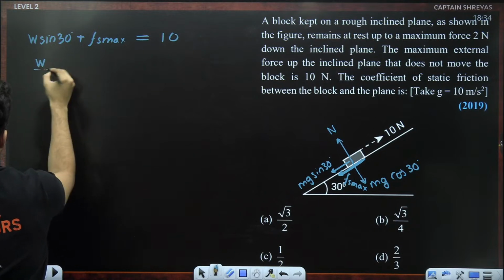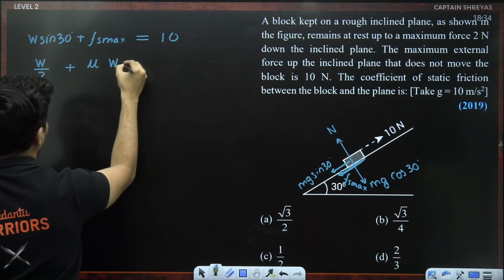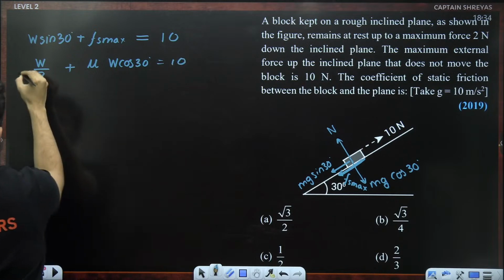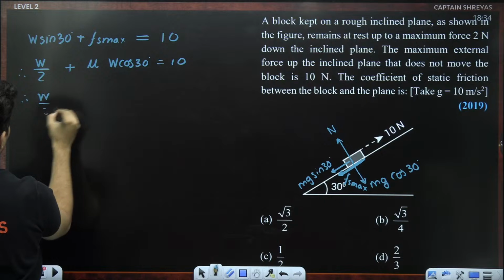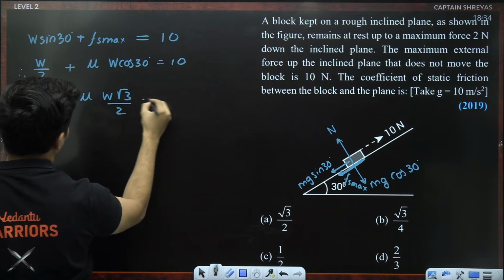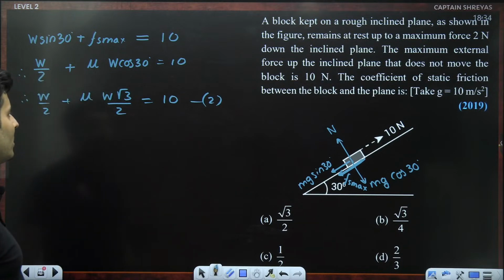Sin 30 is basically half. Fs max is mu into N, N being weight cos 30, is equal to 10. Therefore, W by 2 plus mu into W root 3 divided by 2 is basically 10. This is your equation number 2.